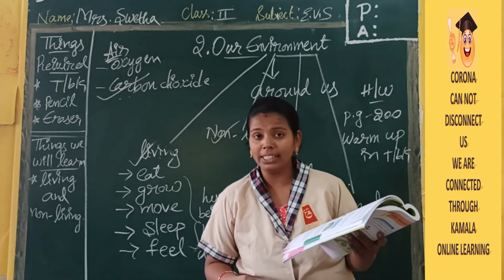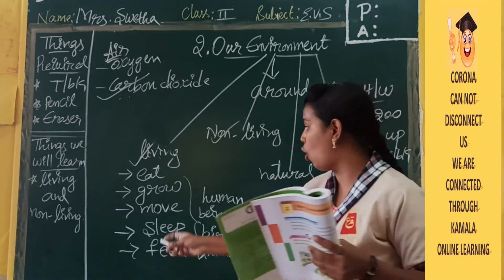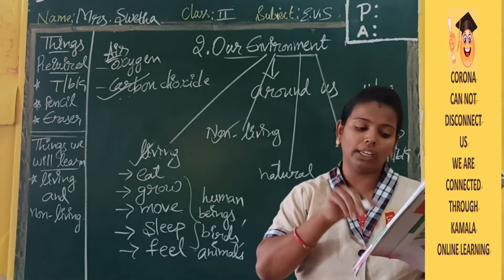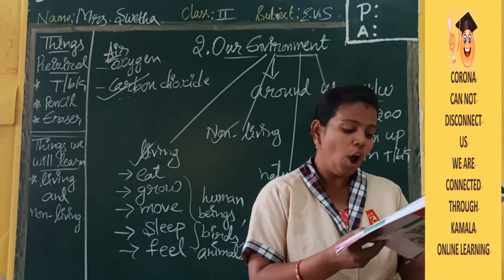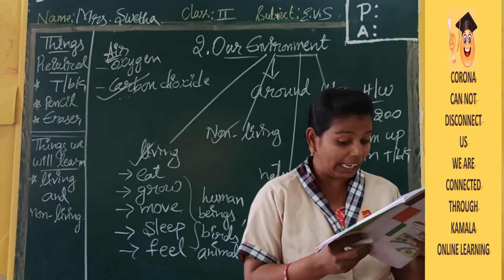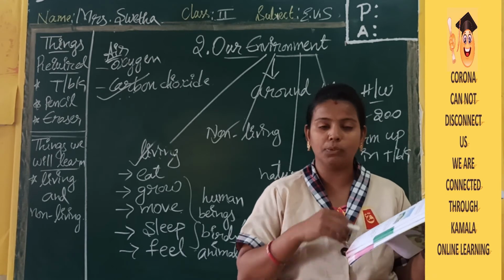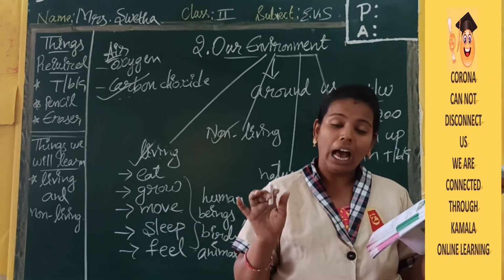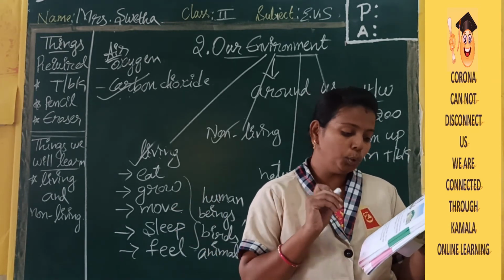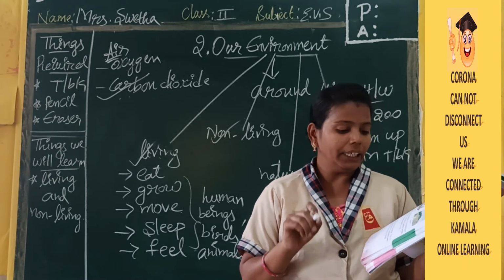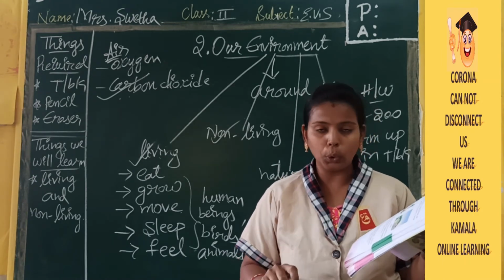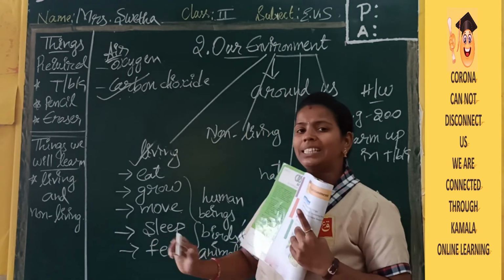You already know the opposite of living things is non-living things. See what they have given here. All the things that are not alive are called non-living things. They do not breathe, eat, drink, sleep or grow. They will not do any of these activities.